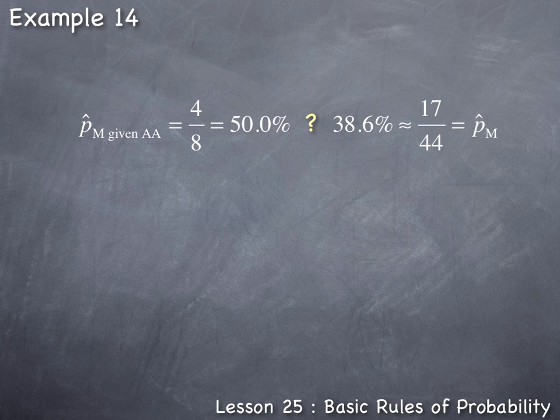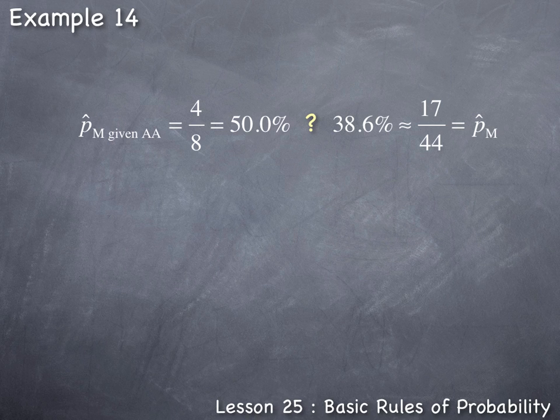Well, these percentages definitely look different, and we may want to conclude that they're not equal, hence concluding that they are not independent. But looking closer from a statistical reasoning point of view, that 50% was the result of a calculation of 4 out of 8. That is, there were only 8 students who rated their math ability as above average. This is a very small sample size.